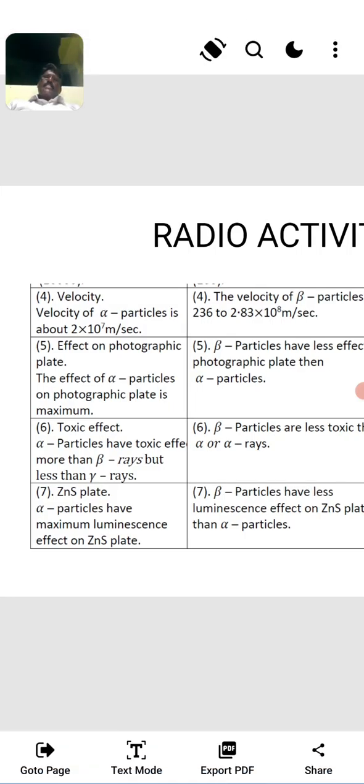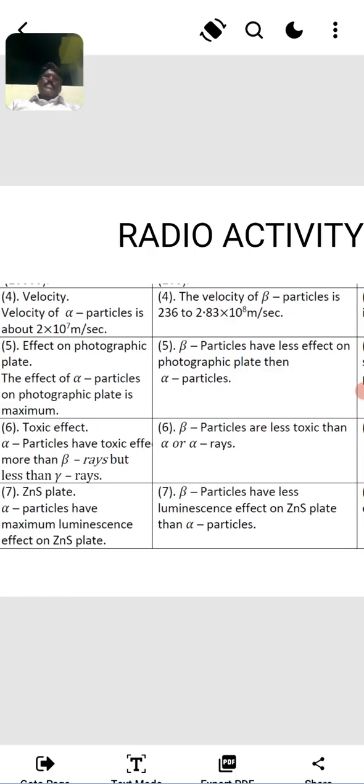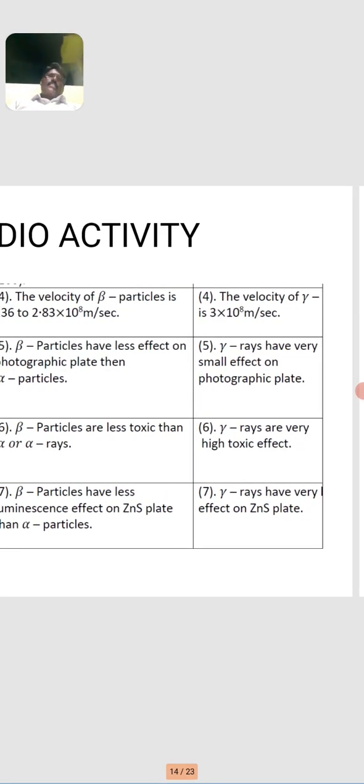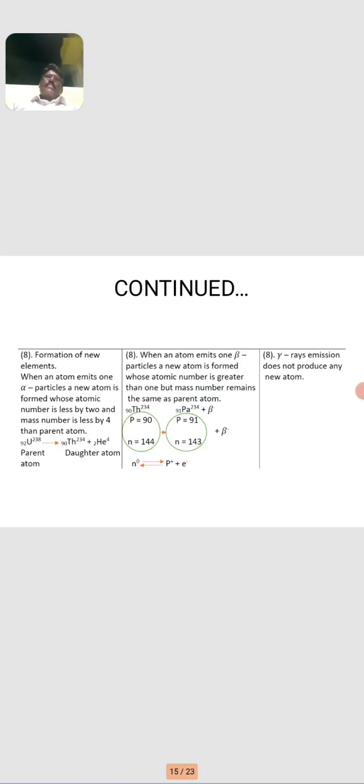Now, the zinc sulfide plate. The alpha particle has the maximum luminescence effect on a zinc sulfide plate. Beta particles have less luminescence effect on a zinc sulfide plate than alpha particles. Gamma rays have a very small effect on a zinc sulfide plate.